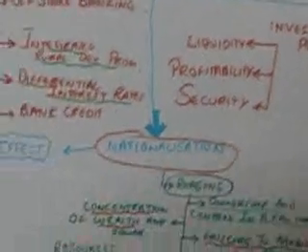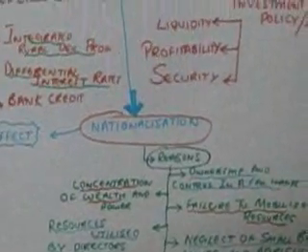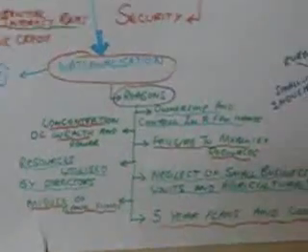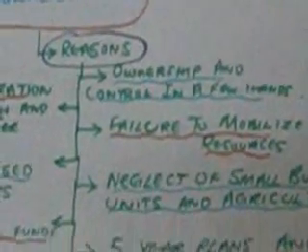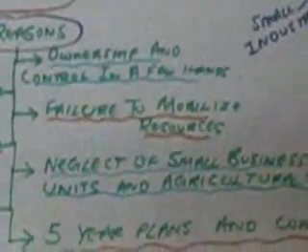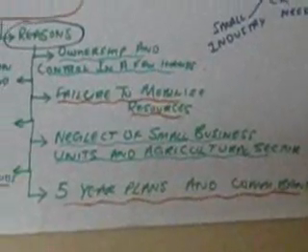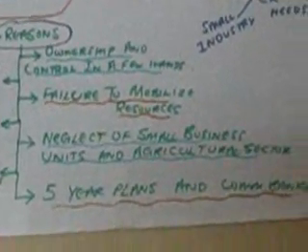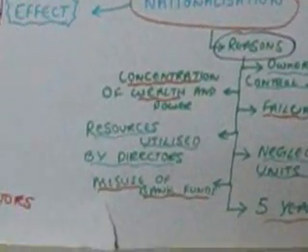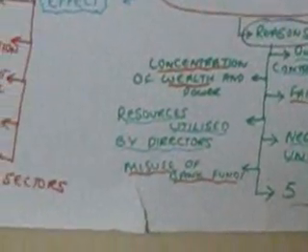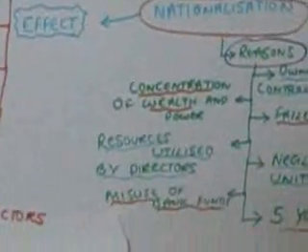This led to nationalization of commercial banks and the banking system in India. The reasons for nationalization were that there was ownership and control in a few hands only. Then it led to failure of mobilization of resources. Then neglect of small business units and the agricultural sector. And the 5-year plans that were decided by the government really did not work. And there was a concentration of wealth and power in a few hands only. And the resources were utilized by directors, which was not acceptable. And there was a misuse of bank funds.